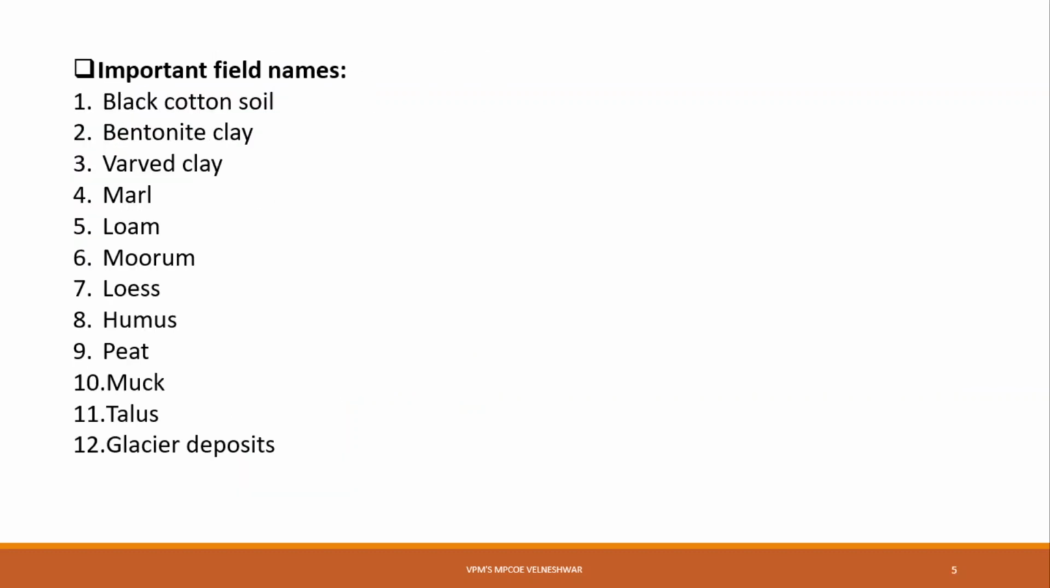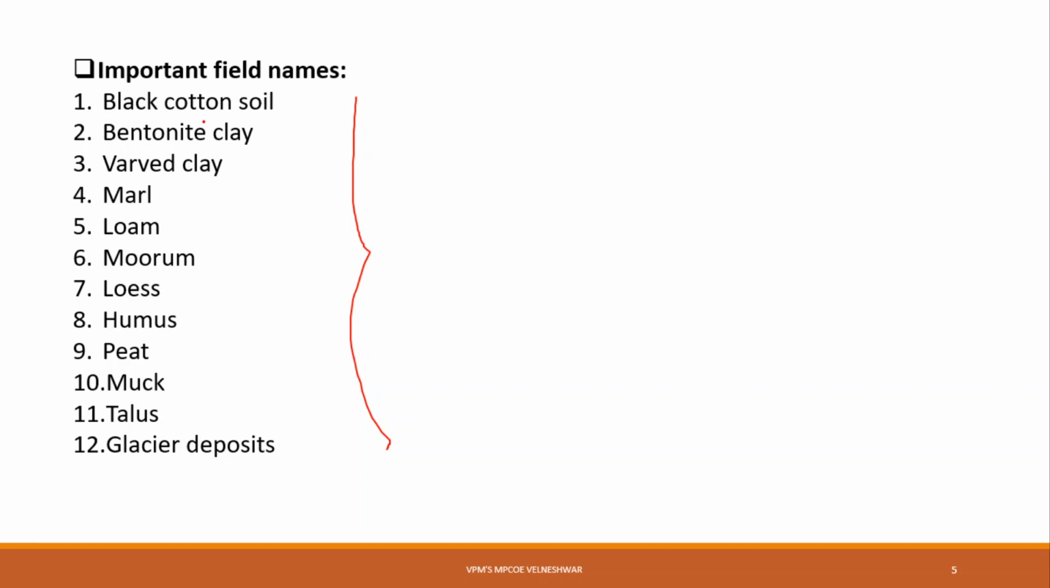Now next, some important field names of soils. This is also very important from GATE point of view. First one is black cotton soil. You should know the mineral present in black cotton soil. Many times in GATE, they will ask which mineral is mostly present in black cotton soil, and then you have to give the answer, right? Let's see one by one the important field names of soils.